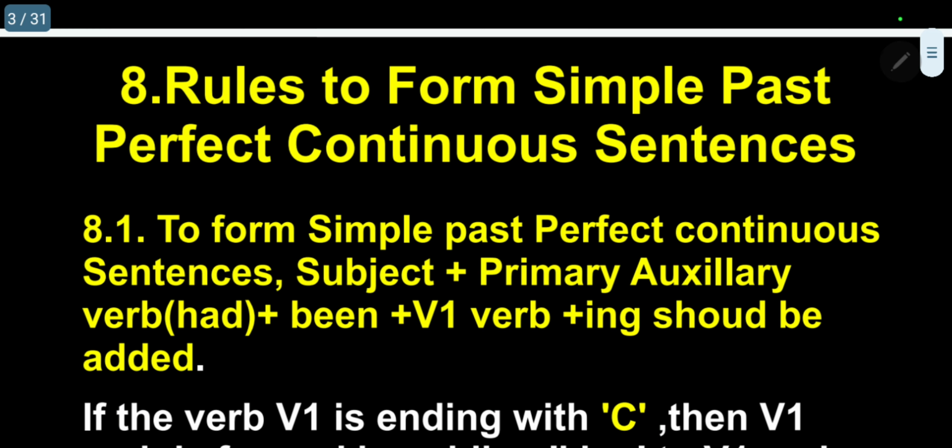Now, this is the 8th sentence, that is the simple past perfect continuous sentence. Rule number 1. To form a simple past perfect continuous sentence, the first rule says: subject, meaning noun or pronoun and personal pronoun, plus the primary auxiliary past verb had, plus V1 verb plus ing should be added. This is the format.